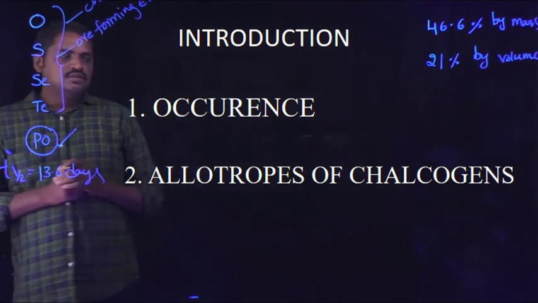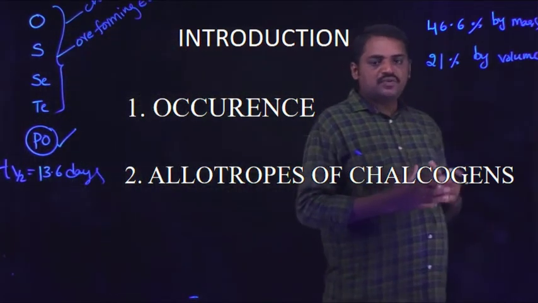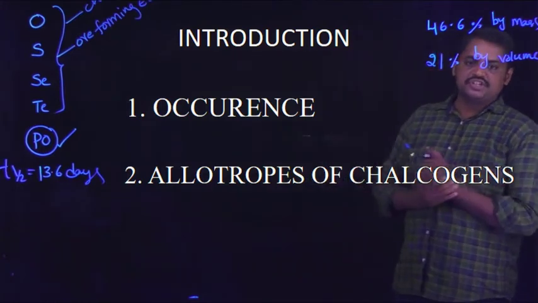So this is the percentage of oxygen available in nature.